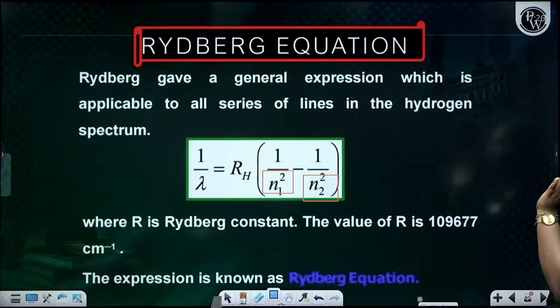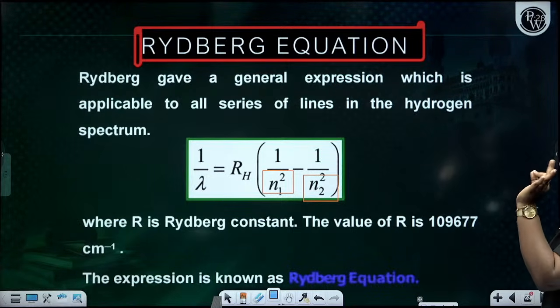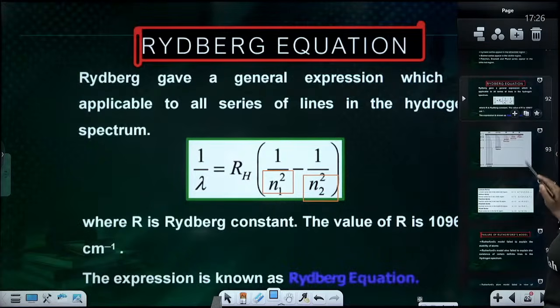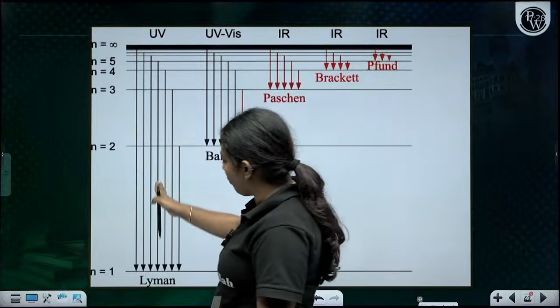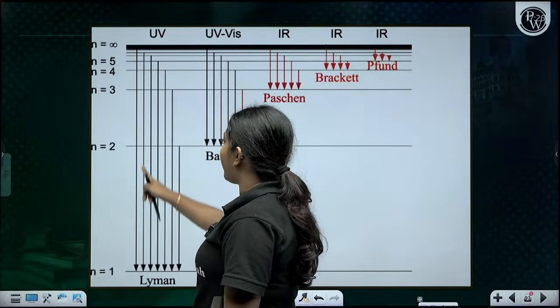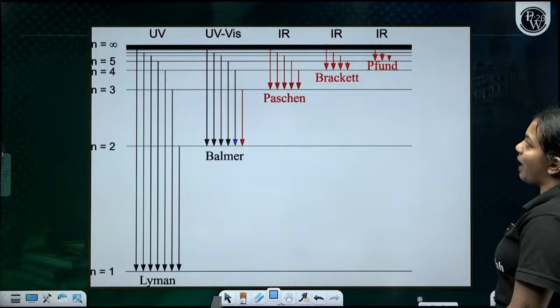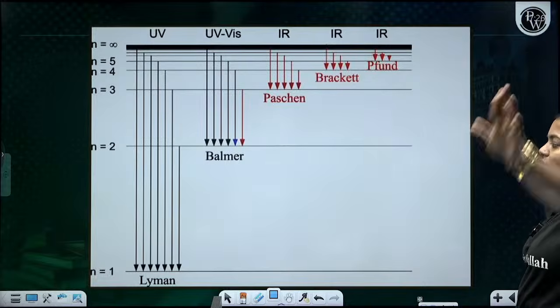So this is particularly 1/λ = R(1/n1² − 1/n2²). Alright, what is this exactly? Listen carefully. This is basically your hydrogen spectrum. You can say that n is equal to 1 means Lyman, n is equal to 2 Balmer, n is equal to 3 Paschen, 4 means Brackett, and 5 means Pfund. That is the number they are telling, the number of the particular series.